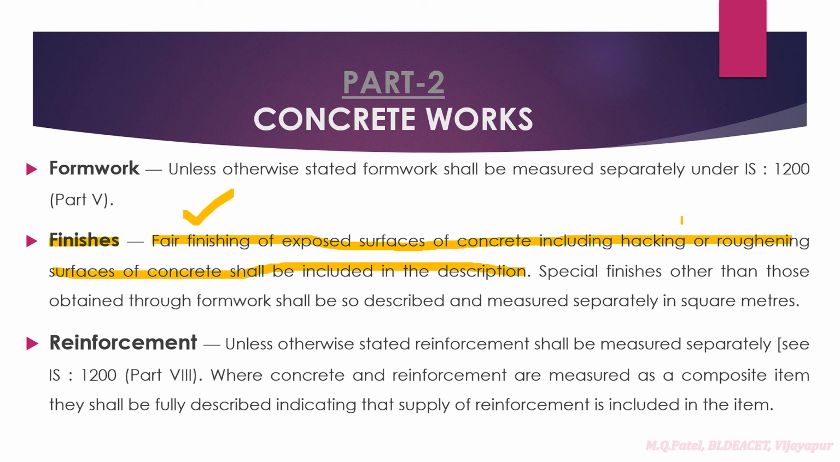If you are going to do plastering, like hacking or roughening of the surface, it shall be included in the description, right? Whichever types of finishes you have, that has to be clearly specified in the description. Special finishes other than those obtained through formwork shall be described and measured separately in square meters, right? Sometimes you have to have certain patterns which will be followed in formworks, shuttering works. If that is the case, that has to be measured separately, right?